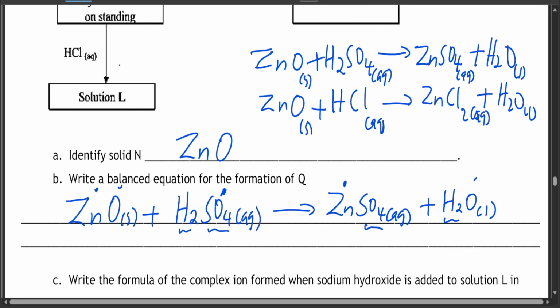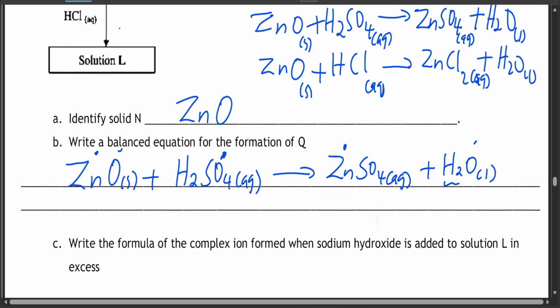One oxygen is already balanced. You don't need to put any numbers behind any compound, so it's already balanced.